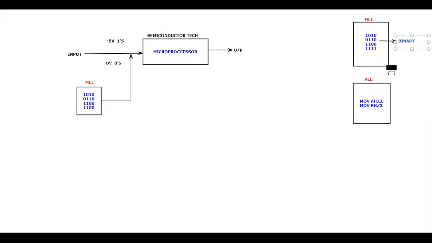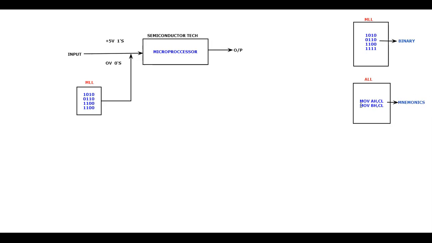The assembly level language code is what people call mnemonics. I would repeat: whatever code you write in assembly level language, people were calling it mnemonics. Sir, what do you mean by mnemonics? Mnemonics is nothing but the words which have been used in the assembly level language. That is what they named the mnemonics.